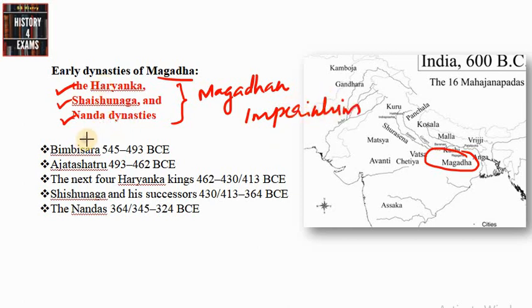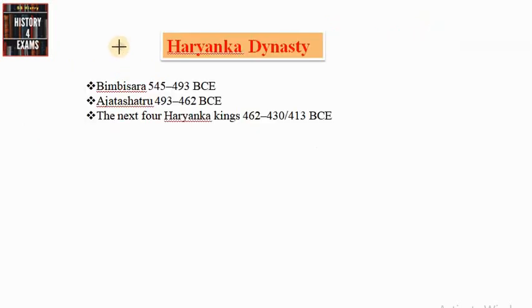As part of this, the most important rulers are Bimbisara, Ajatasatru and the next 4 Haryanka kings, then comes the Shishunaga kingdom and finally the Nandas. By the contributions of these rulers and dynasties, Magadha became the most important among the 16 Mahajanapadas, and finally this Magadhan imperialism eventually led to the formation of the first empire in the history of India, that is the Mauryan Empire. In this video, we will be discussing the first and most important dynasty, the Haryanka Dynasty. We will be discussing the Shishunagas and Nandas in the next video.